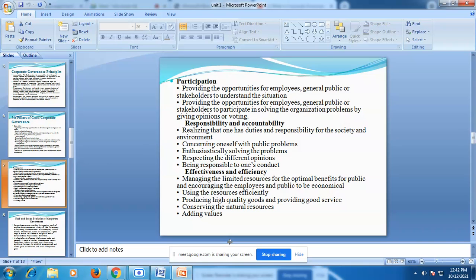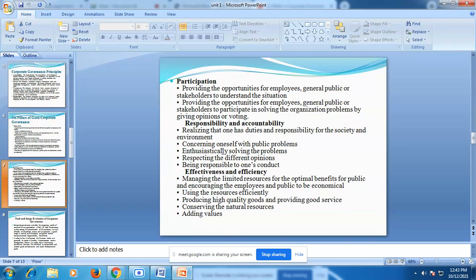So this social soul, it is our responsibility for the society and environment. Consider the social soul as the best example of responsibility and equality. Next is concerning oneself with public problems, enthusiastically solving the problems, respecting different opinions, and being responsible for one's conduct. Students, these things come under responsibility and accountability.